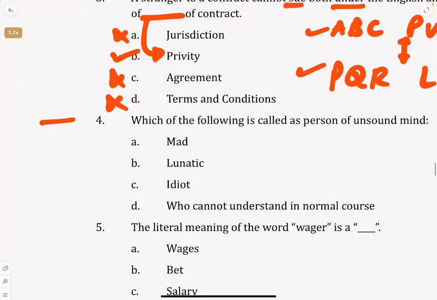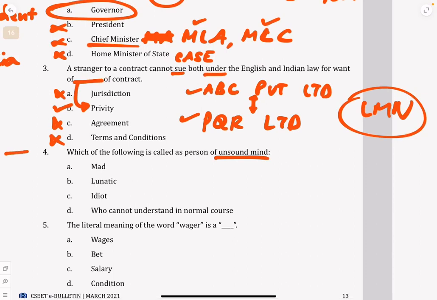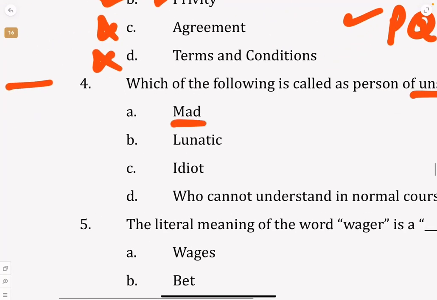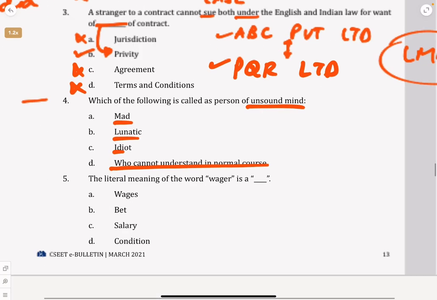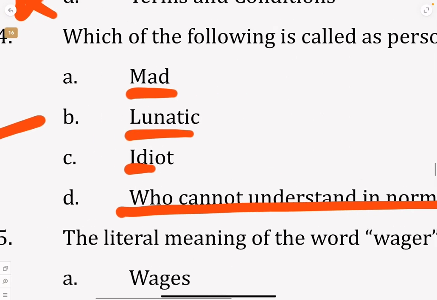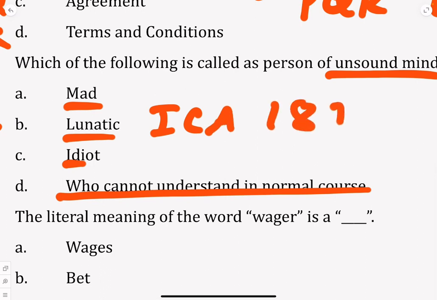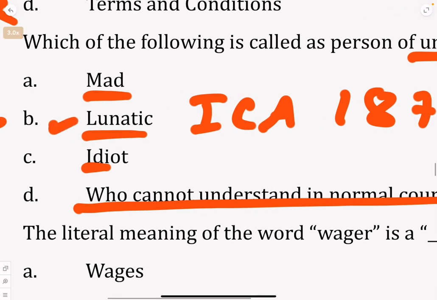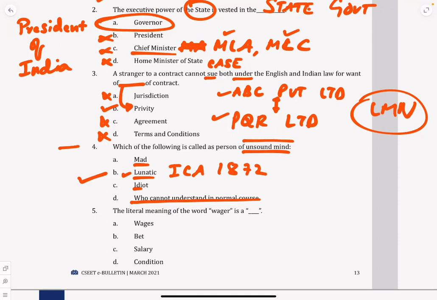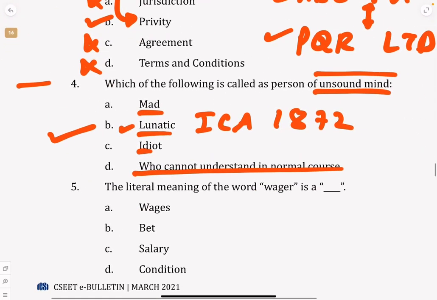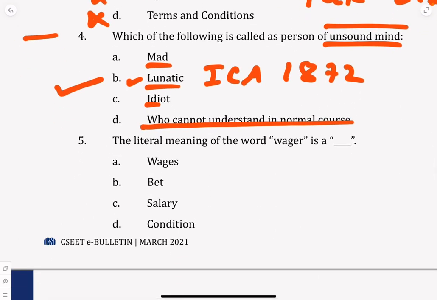Next question, MCQ. Which of the following persons is called of unsound mind? Whom do we call as unsound mind? Is it a mad person? Is it a lunatic person? Is it an idiot who cannot understand in the normal course? So basically we call a person who is a lunatic. Even in the Indian Contract Act, it has been told very clearly. Under the Indian Contract Act 1872, a lunatic is a person whom we call a person of unsound mind, who cannot understand the terms of contract and sign it. So that is a lunatic person. Then we understand, so the answer is B, lunatic.